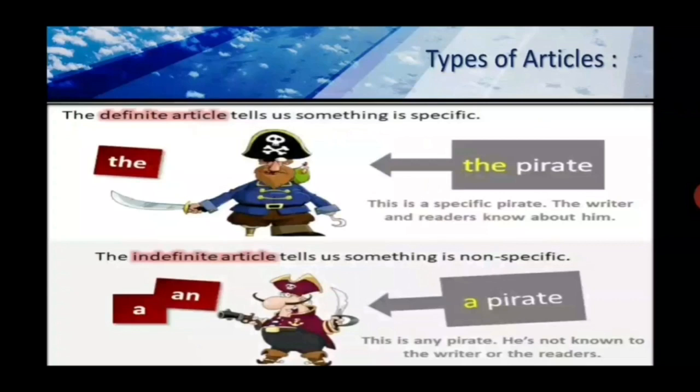You can see that this is a specific pirate, where the writer and reader know about him in that situation. But in the second one, a pirate refers to any pirate in the world. It can be any pirate. He is not known to the writer or reader. You just generally mention any pirate. In that situation, we use a or an. I hope you have understood the situation.